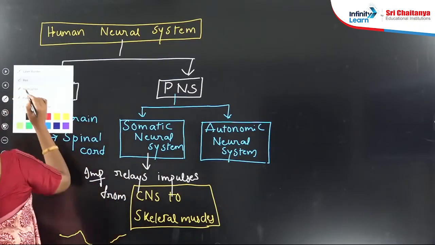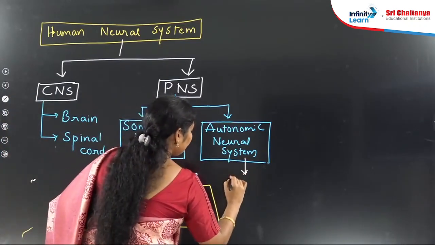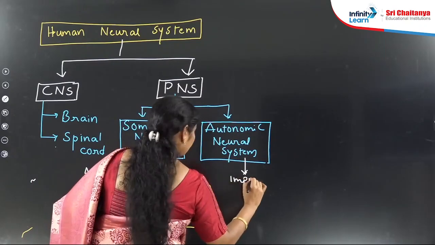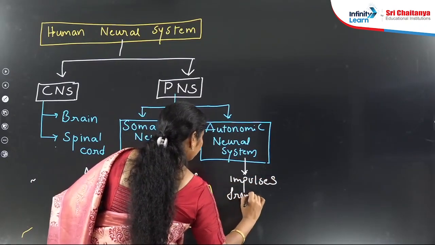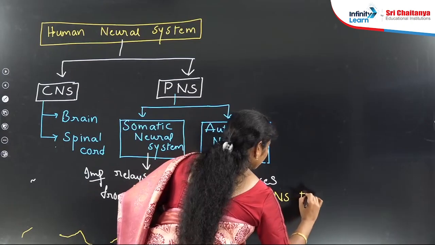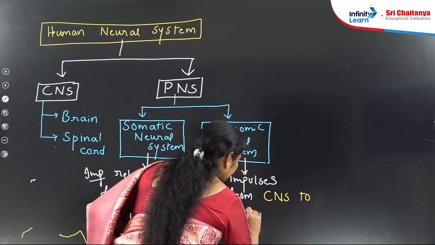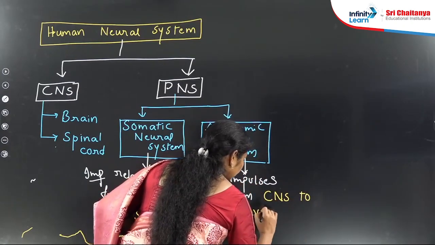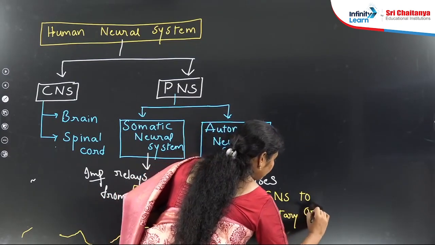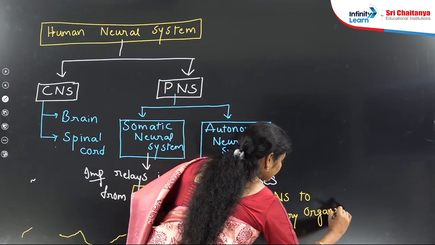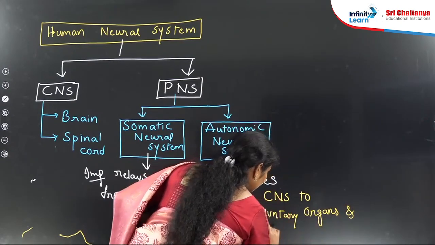And the autonomic neural system relays impulses from the CNS to involuntary organs and smooth muscles.